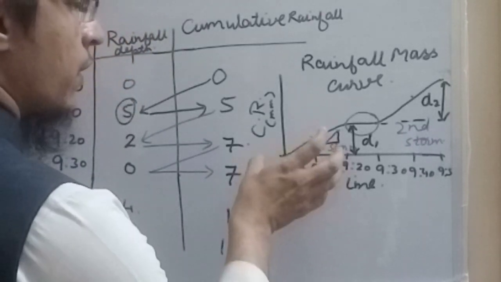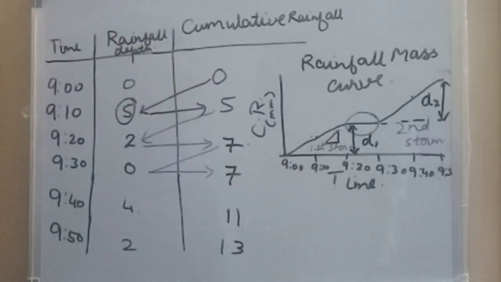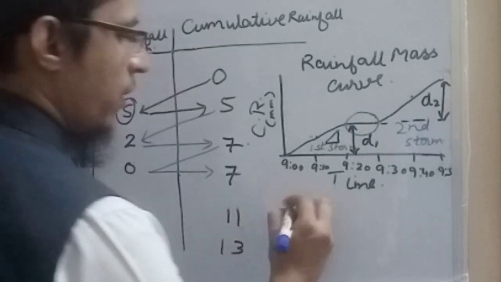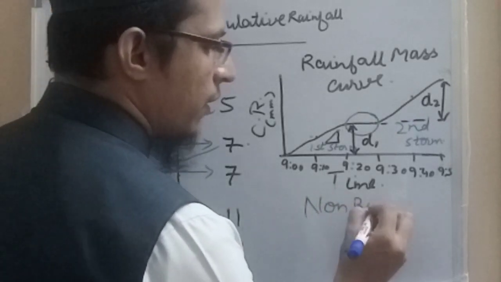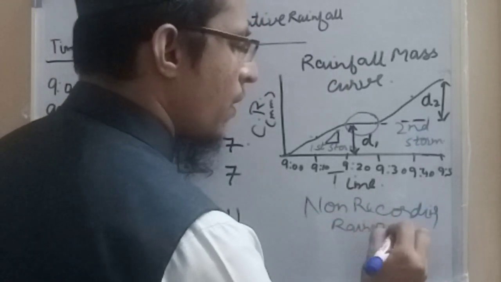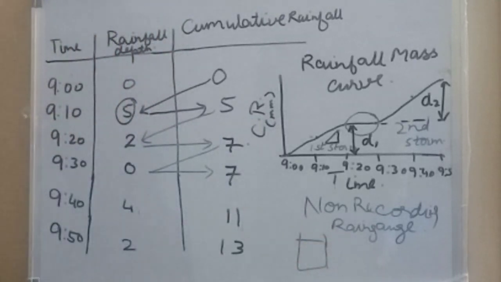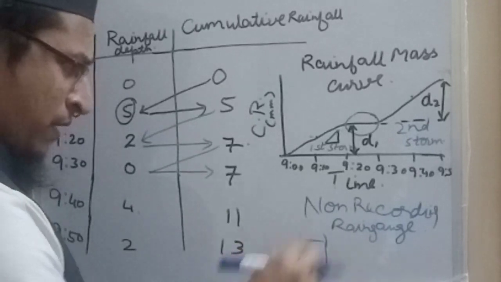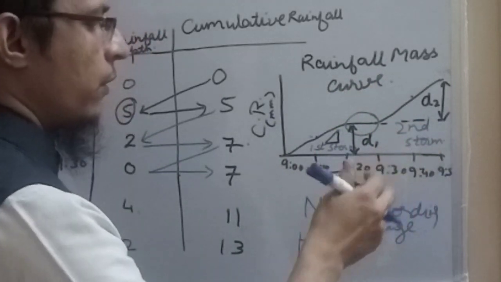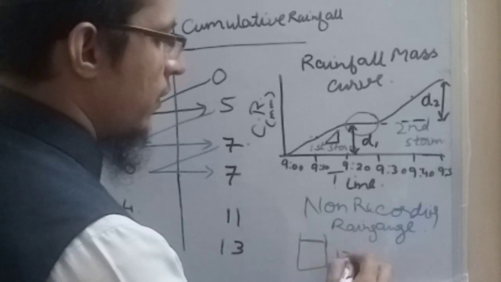What was the duration, till how long the first storm occurred, then till how long the second storm occurred, what was the gap between the two storms. On the other hand, if we have a non-recording rain gauge, we will only be able to know the total depth of rainfall if we take the reading on a 24-hour basis. So this is the rainfall that has occurred, suppose, on 1st September 2021. We will know on 2nd September morning that the total rainfall depth was 13 centimeter.